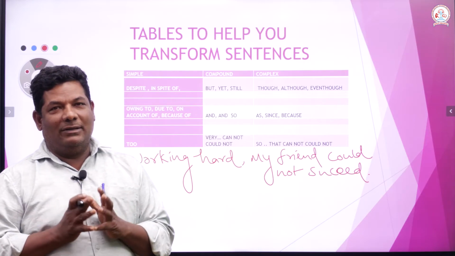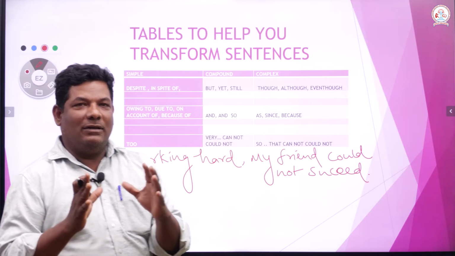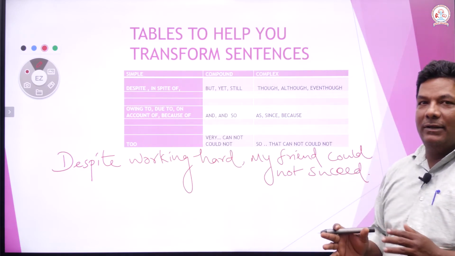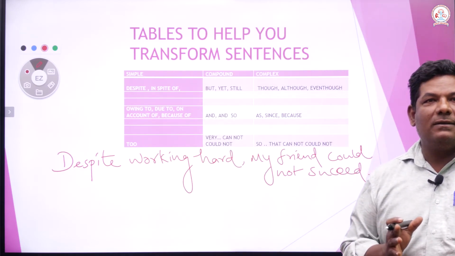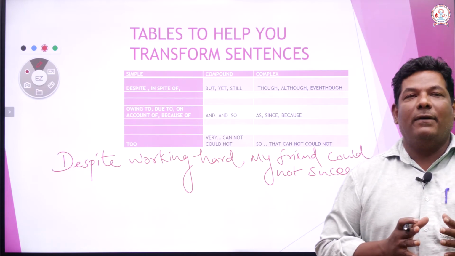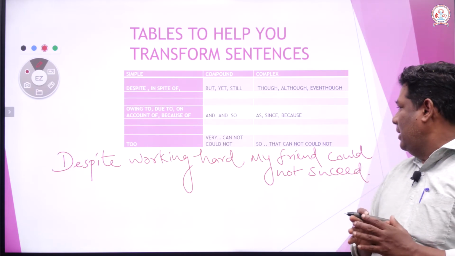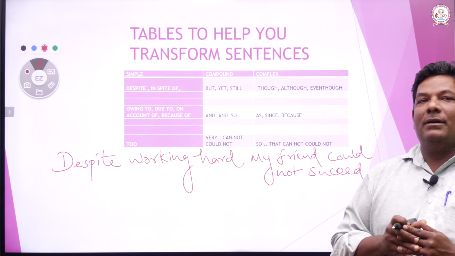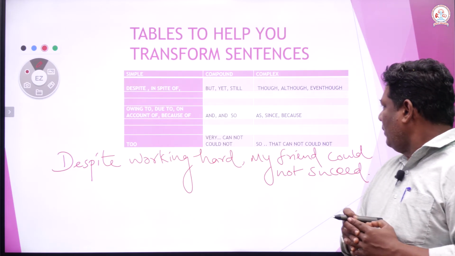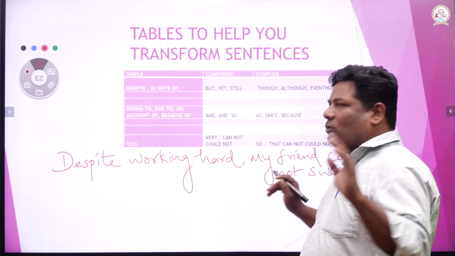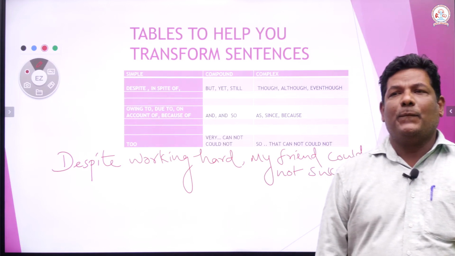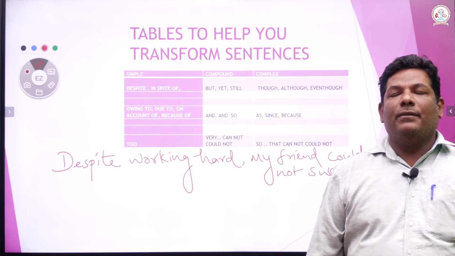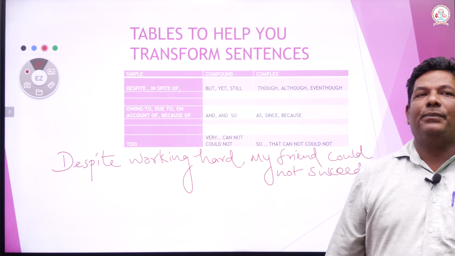What sentence is this? Just read the sentence carefully and find out what sentence this is. Despite working hard, my friend could not succeed, right? What sentence is this? Is it simple or compound?